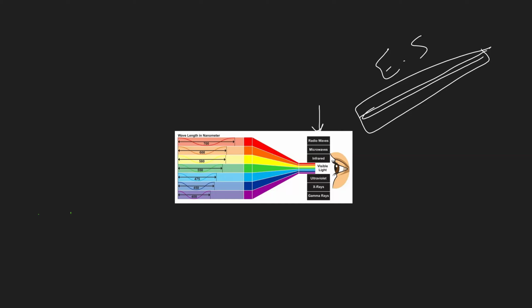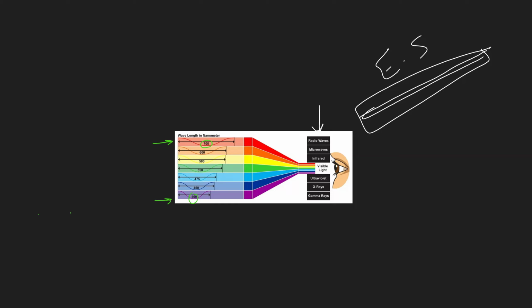Okay, these colors have different wavelengths, as mentioned here, and this unit is in nanometers. So as you see, red has a wavelength of 700 nanometers, while violet has what? 400 nanometer wavelength.